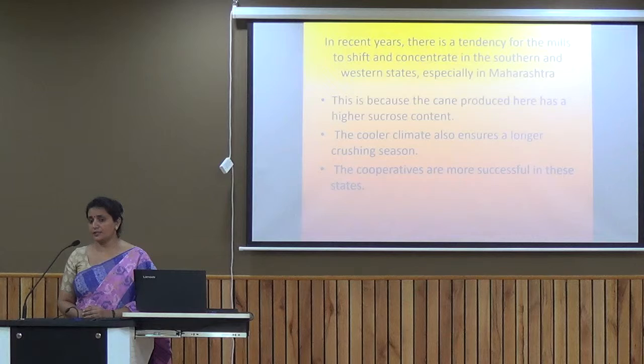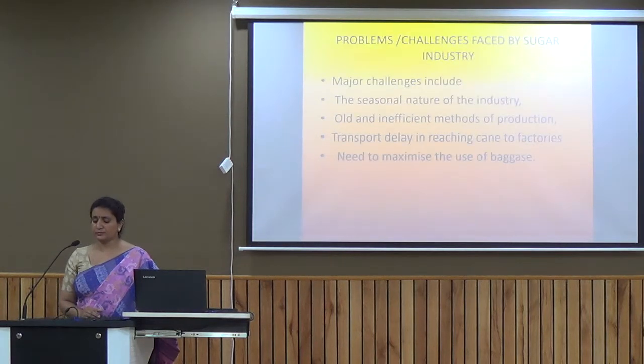Another factor is the cooperatives in Maharashtra. They are very successful for the sugar industry. So that is the reason the maximum sugar industry is shifting towards the south and western states of India. Certain problems or challenges are also faced by the sugar industry.